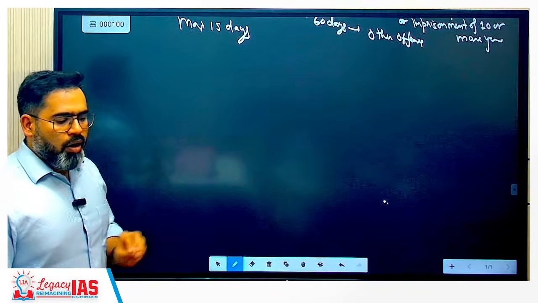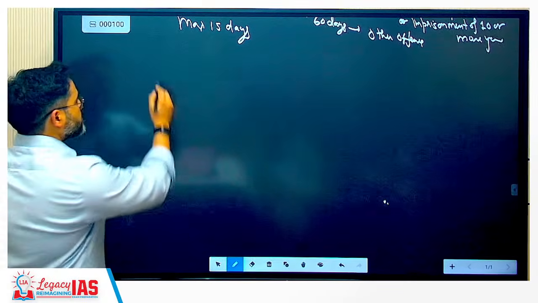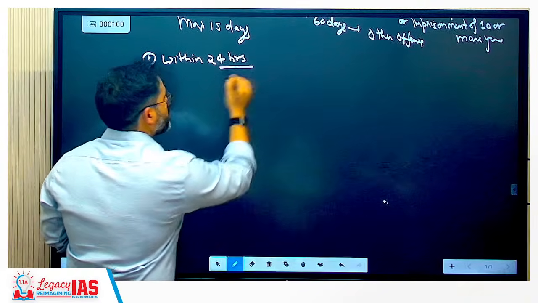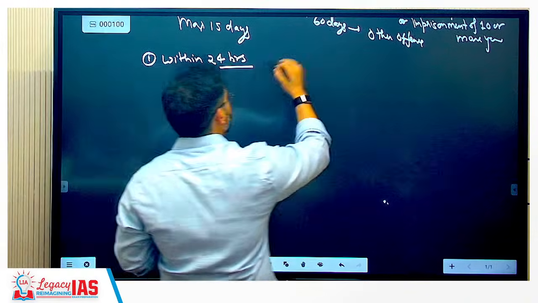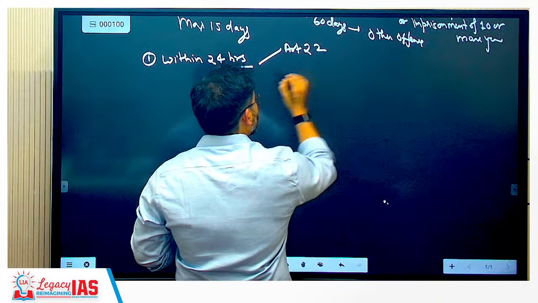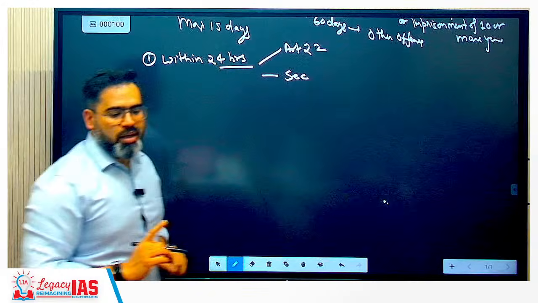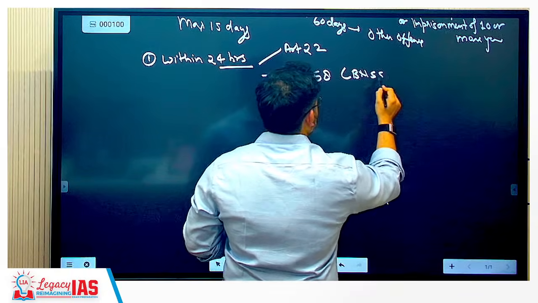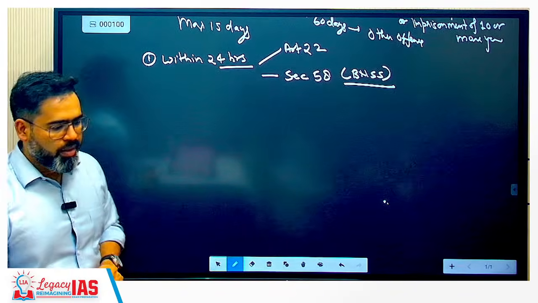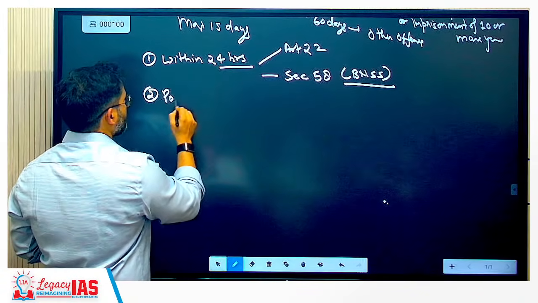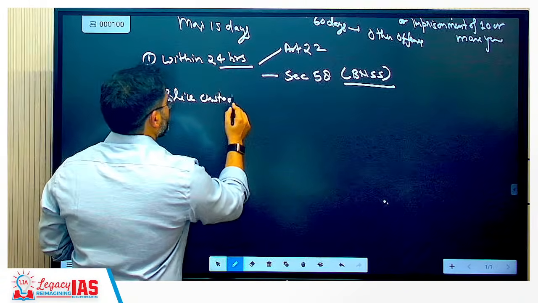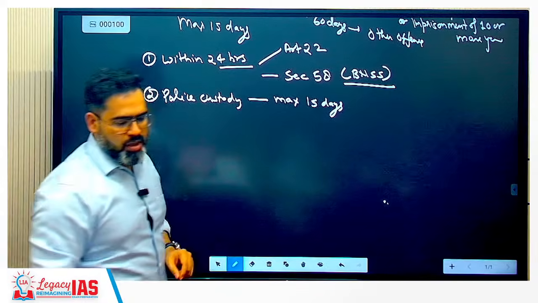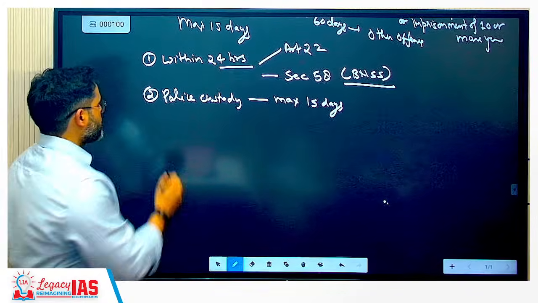So what is the duration of custody under BNSS? First important thing is that within 24 hours the person needs to be presented before the magistrate, and this is mentioned under Article 22, and one section is also there under BNSS, section 58. Here also it is mentioned, correct? Second thing, police custody: maximum 15 days, and that can be taken in parts also. Clear?